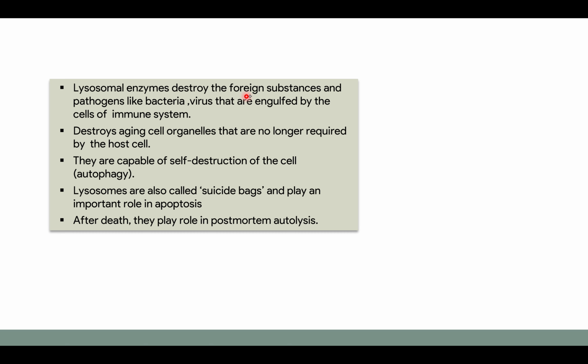Lysosomal enzymes destroy the foreign substances and pathogens like bacteria and viruses that are engulfed by the cells of the immune system.